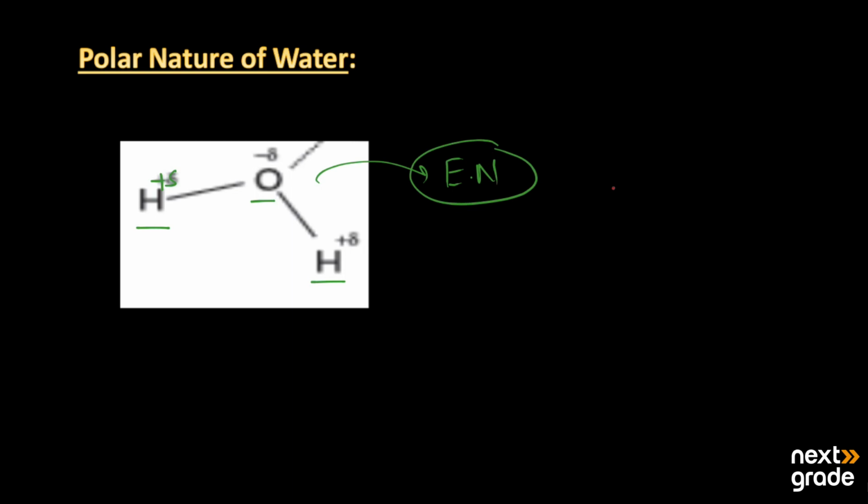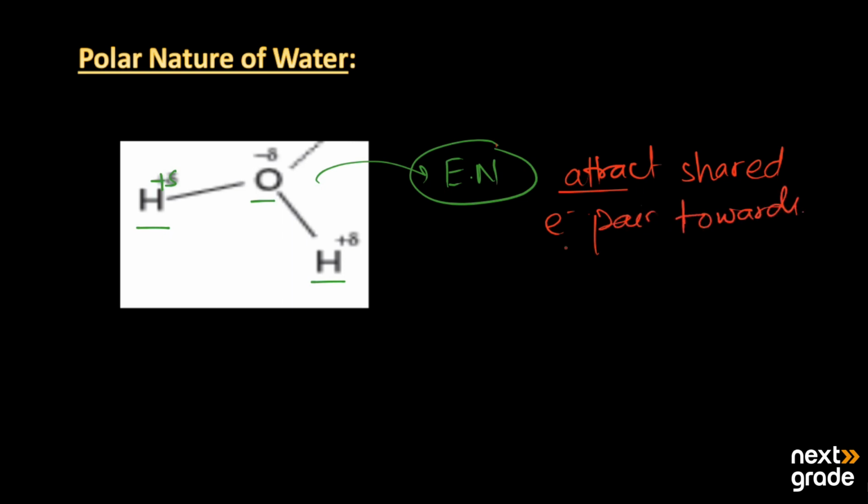Electronegativity is basically the ability of an atom to attract the shared electron pair towards itself. The atom with more electronegativity carries a partial negative charge, and the other atom with less electronegativity carries a partial positive charge.